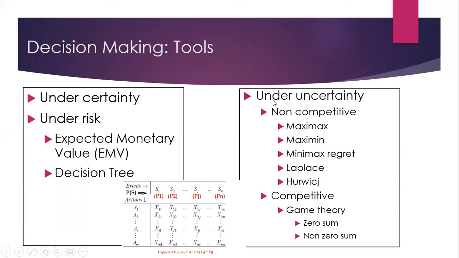The third situation is decision making under uncertainty. It may be either a non-competitive situation or a competitive situation. I'll talk about the non-competitive situation in my next lecture. And for the competitive situation, the tool used is game theory. Games may be either zero-sum or non-zero-sum games. I'll take up these in my next lecture.